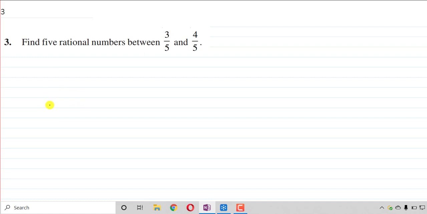The next method you have seen in your 8th standard, but here it will not be much useful if the numbers are like in this case. Here the denominator is equal, you can't do anything. You have to use the same method that we have discussed now to find the middle number between A and B. Just add them and divide by 2. To find the middle number between these two, let's suppose the middle number is dash.